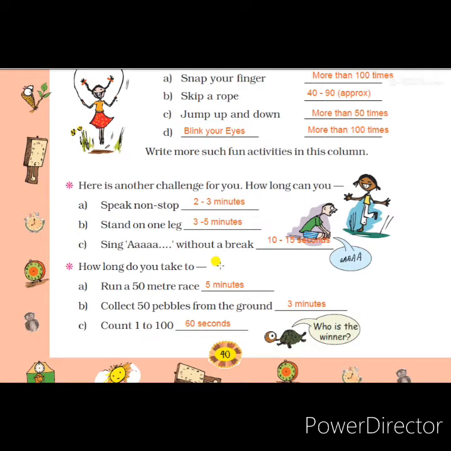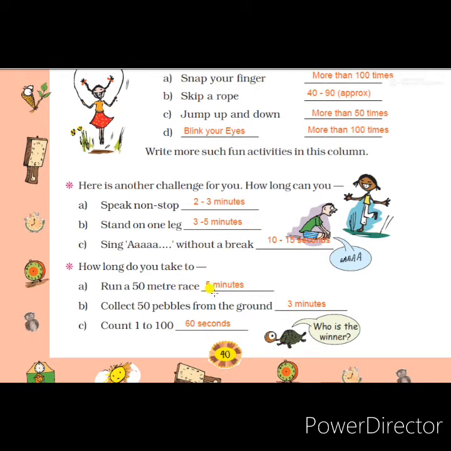Now see what is the next one. How long do you take to run a 50-meter race? In the Long and Short lesson, that means our second lesson, we have explained the 50-meter race, 100-meter race, 1000-meter race, 500-meter race.